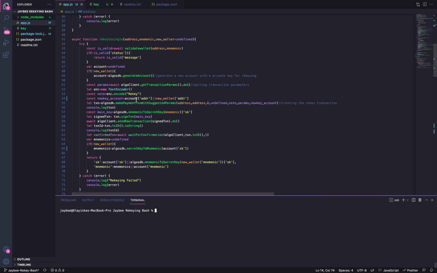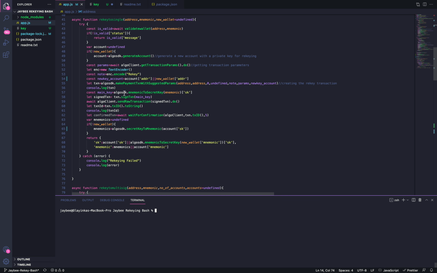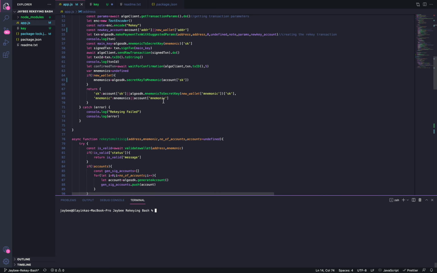So to rekey a wallet, you create a transaction in which the sender and the receiver is the address you are trying to rekey, the amount of algo you are sending is 0, and you use the rekey parameter, and then you set the rekey parameter to the wallet address you are trying to rekey to. So you basically just send the transaction to the blockchain for it to verify.